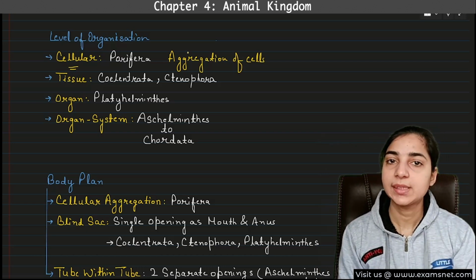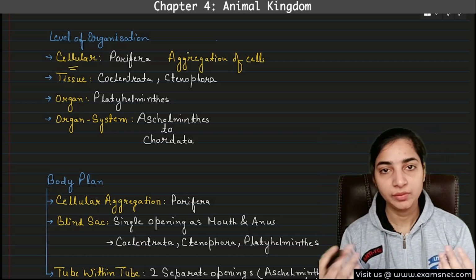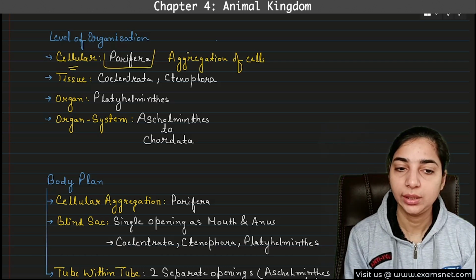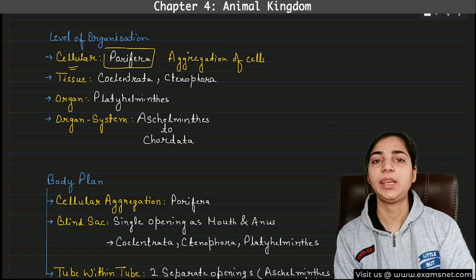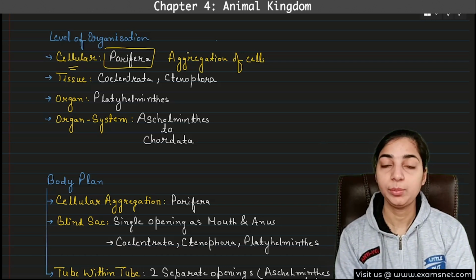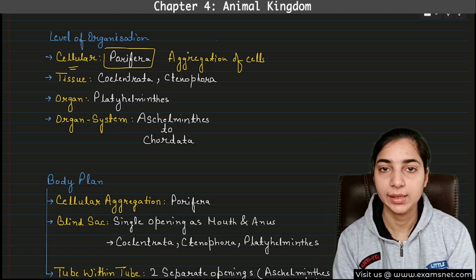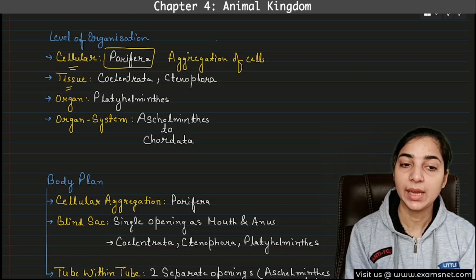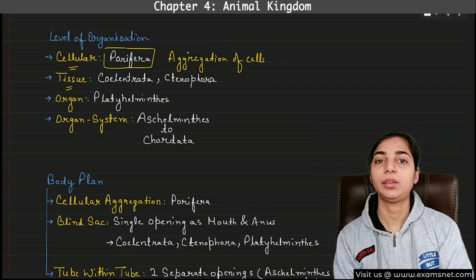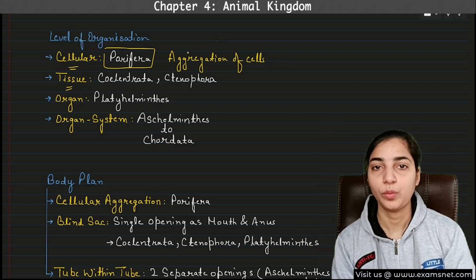So the only example will be the simplest of phylums, and which is the simplest phylum? Porifera. Okay, so this will have the cellular level of organization, because this is a very primitive type of organization. In all the advanced animals, there will be a more advanced level of organization. Okay, the next type is tissue level of organization. So this is slightly more advanced than the cellular level of organization.